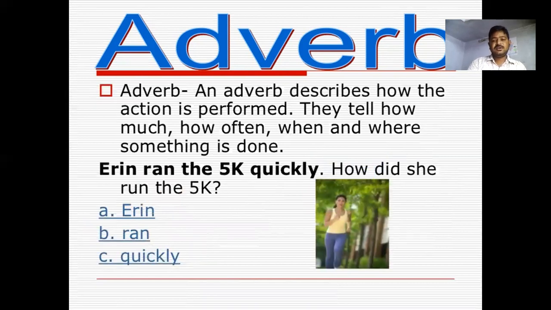An adverb describes how the action is performed. It qualifies the verb. Adverbs tell how much, how often, when or where something is done. Aaron ran the 5K quickly. How did she run the 5K? Quickly. Find out the answer. A, Aaron. B, ran. C, quickly.